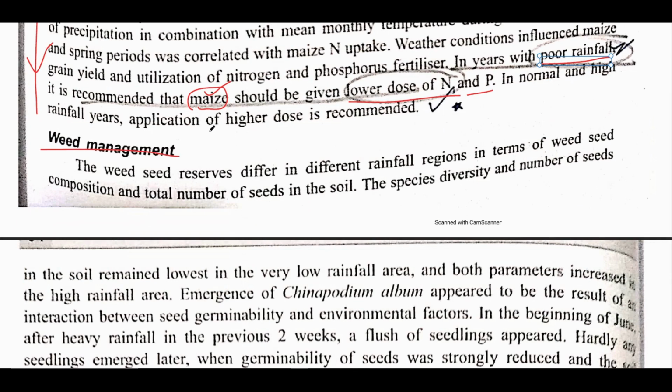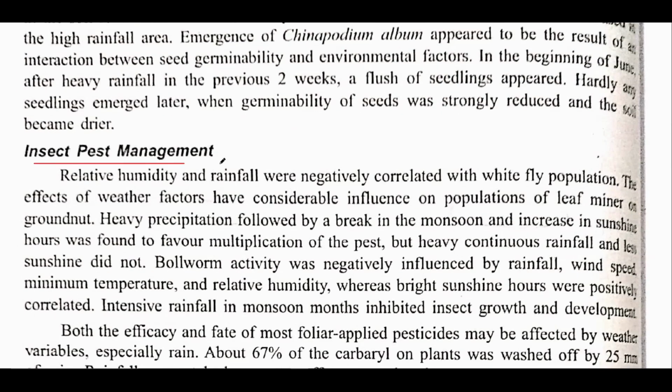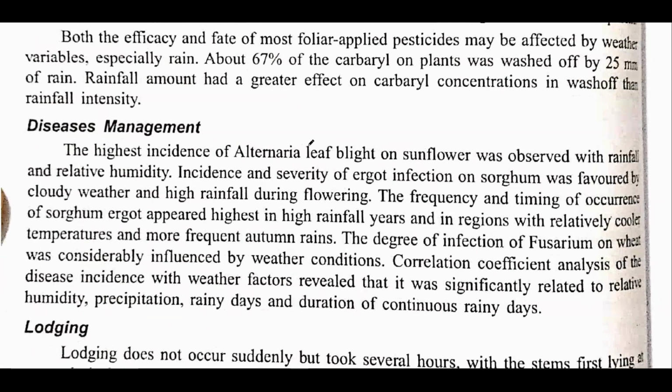Same is the case with wheat management. If the rainfall is low, the crop production will be low, and the wheat species diversity will also be low. Wheat will be high, but the diversity of species will be low. Insect pest management: if there is high rainfall and high humidity, then insect pests would increase. This is a very basic thing.